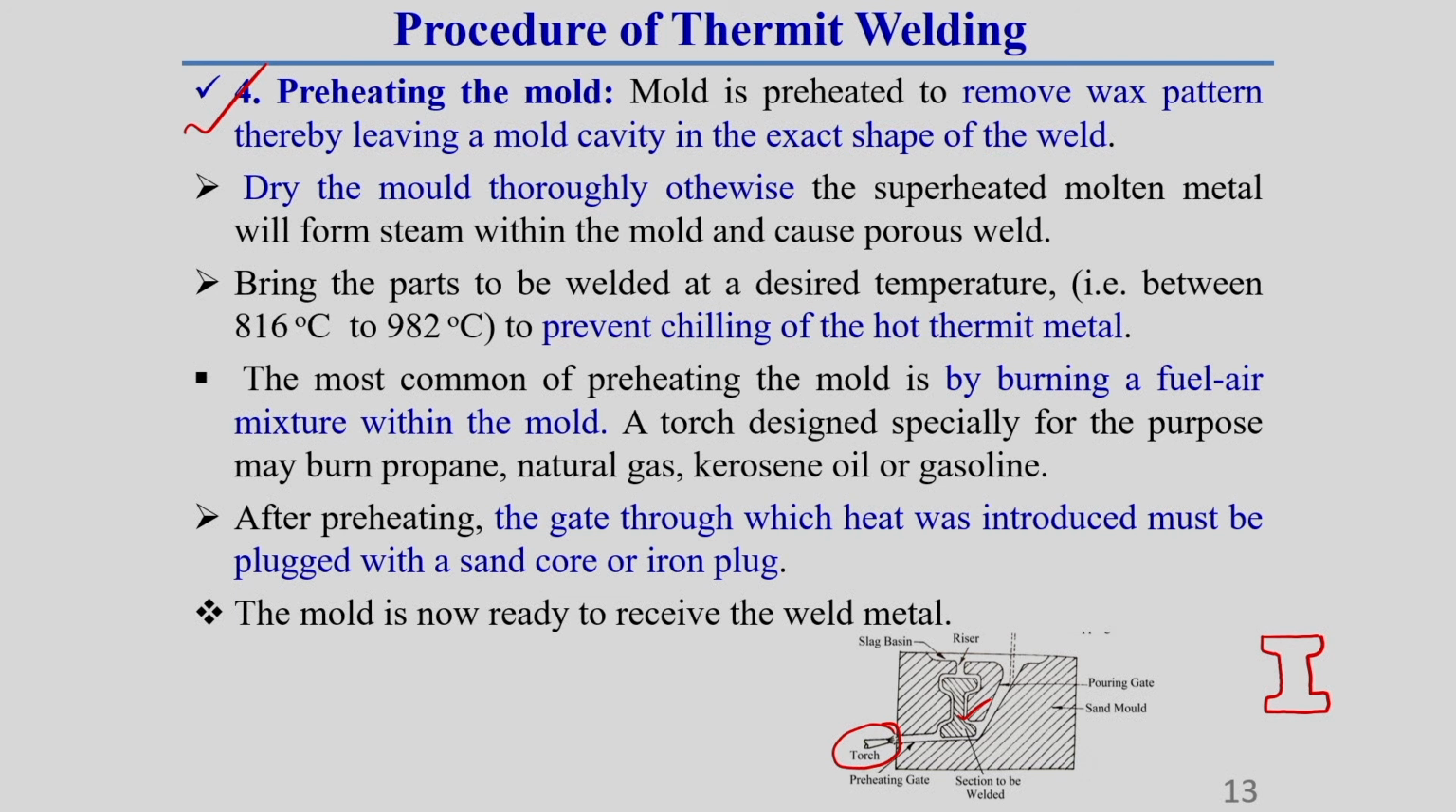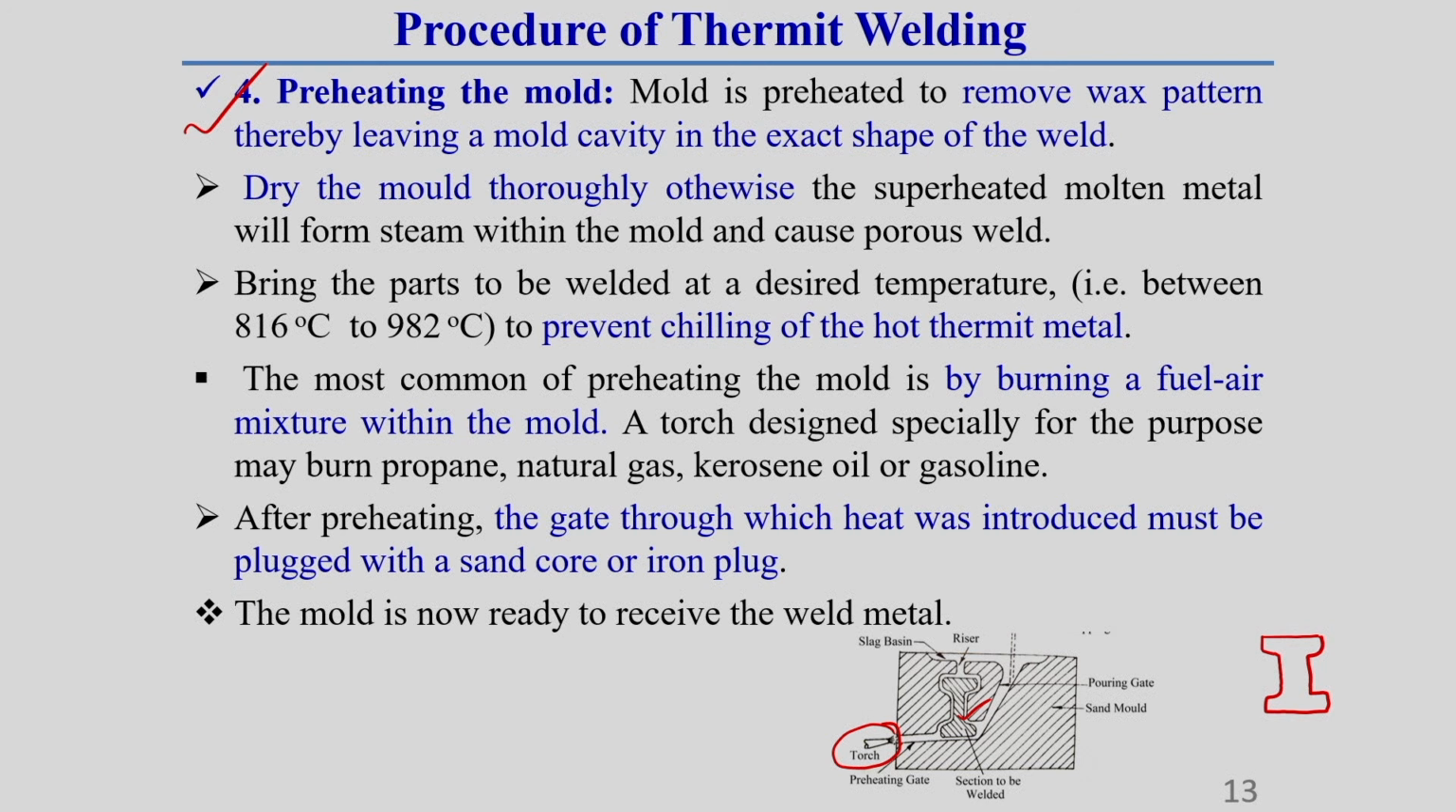After that, we have to dry the mold thoroughly. Whatever mold cavity is formed, we have to dry that region, because if there is any moisture, some steam can develop, and that steam can make the weld region porous. The steam can be entrapped in the molten material, and your weld quality will be porous.